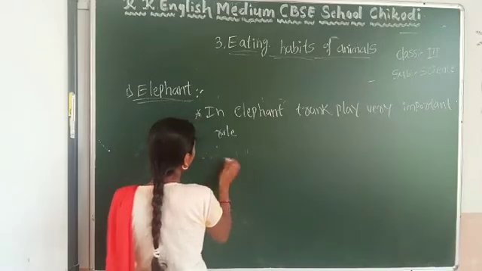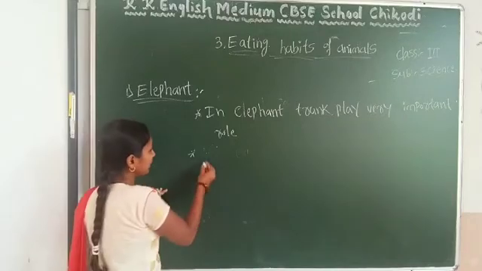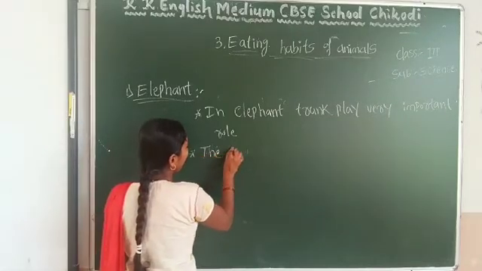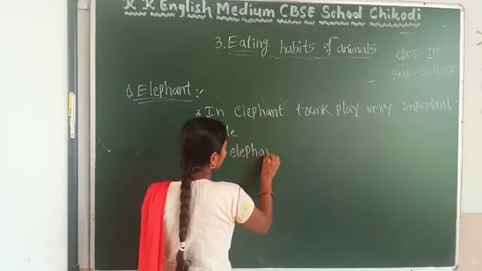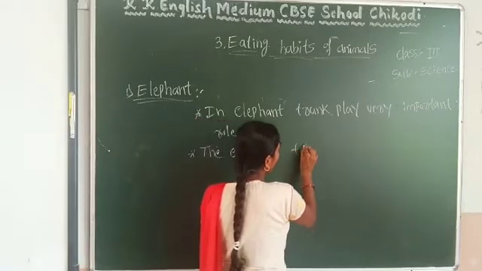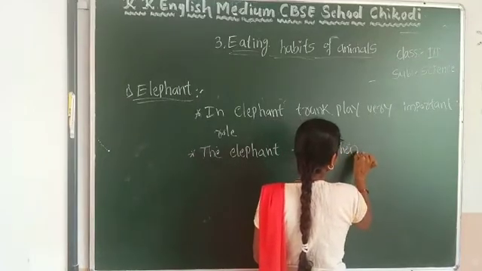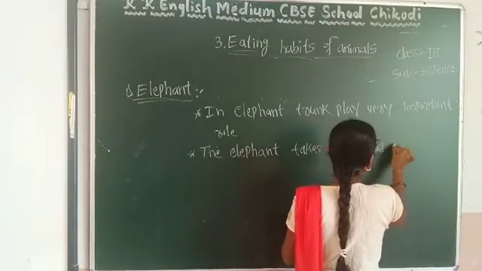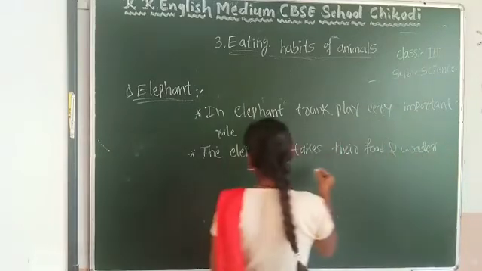It means here trunk, or you can say here elephant. The elephant takes their food and water with their trunk.